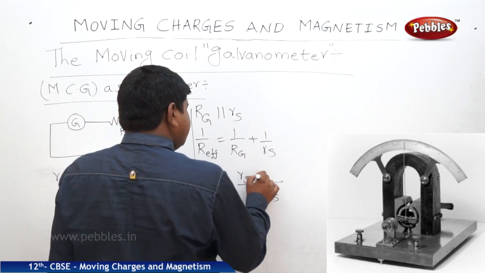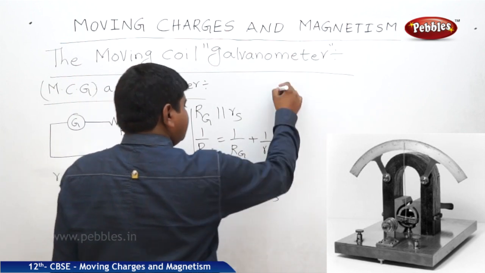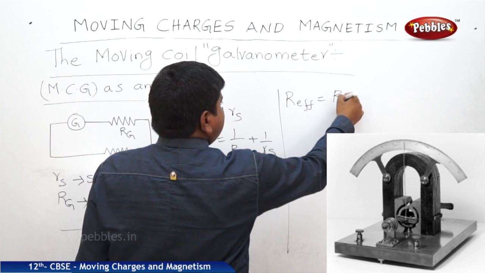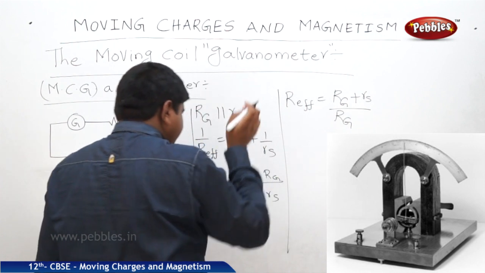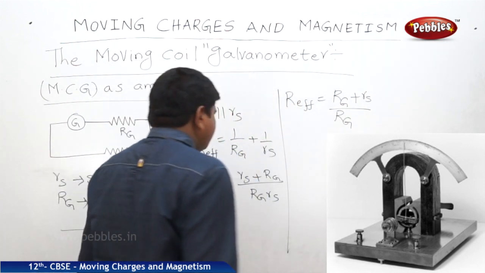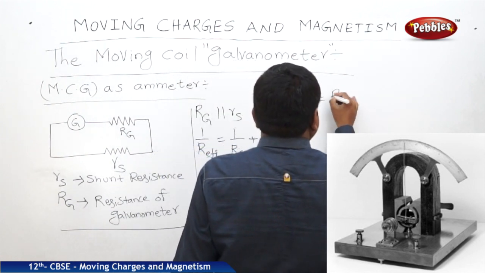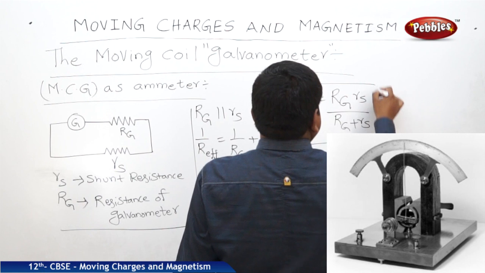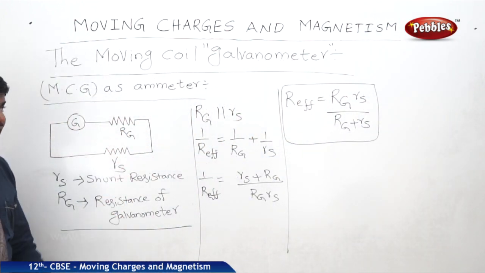So 1 by R effective is equal to Rs plus Rg by Rg Rs. Therefore, R effective is equal to Rg Rs by Rg plus Rs. This is the effective resistance for the working of a galvanometer as a meter.